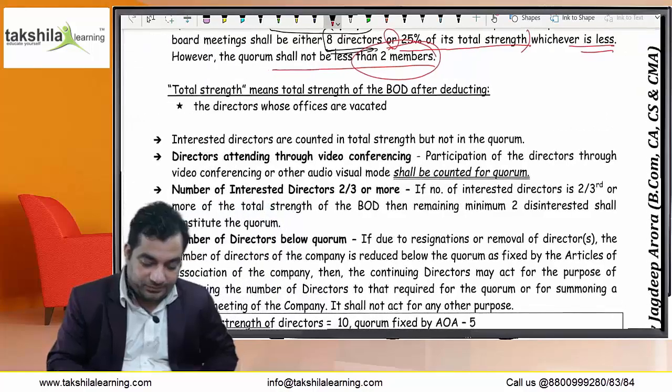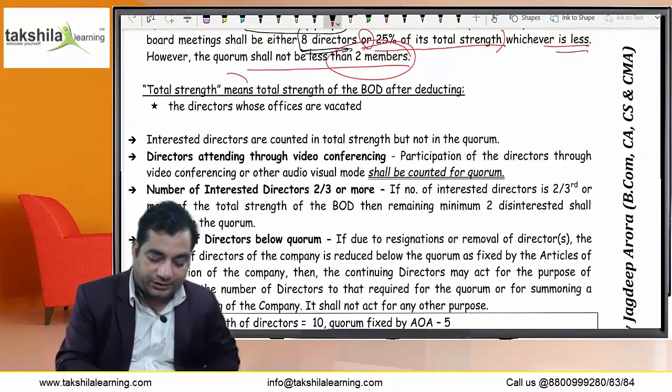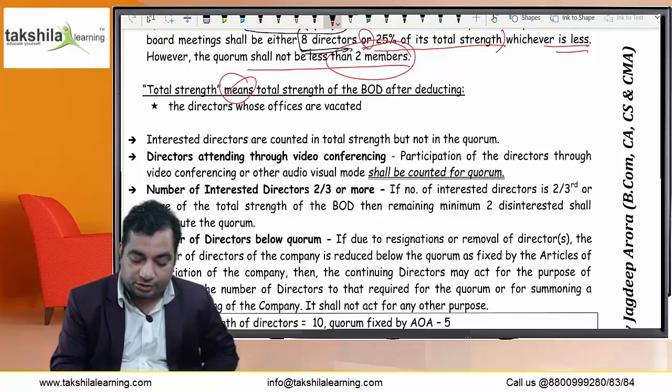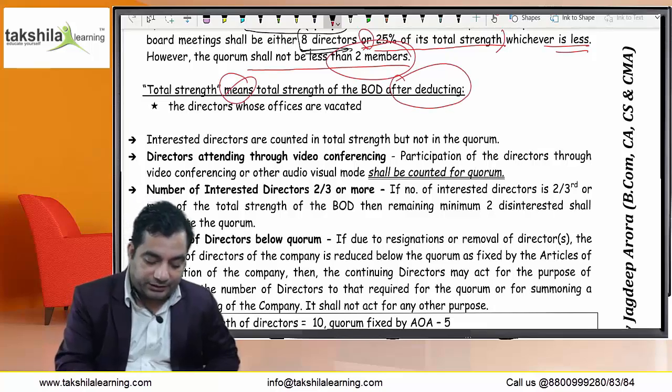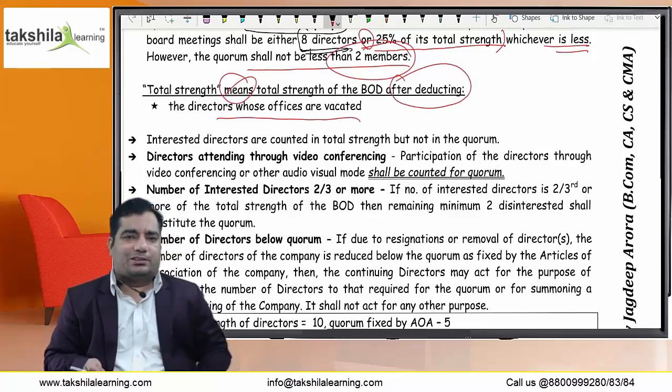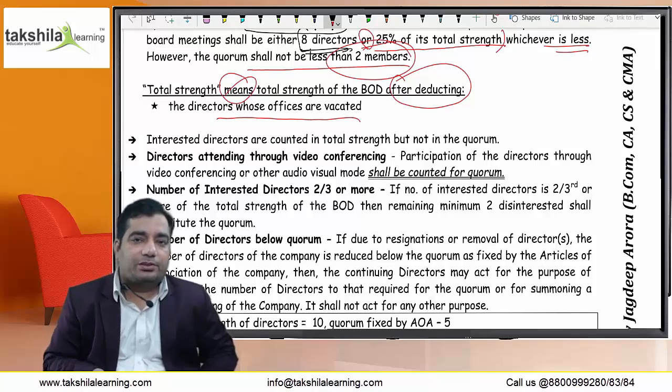Common sense. What is the meaning of total strength? Total strength means the total strength of the board after deducting the directors whose offices are vacated. This is common sense. The persons who have vacated their offices are not now part of the company. How could they be considered in the total strength?